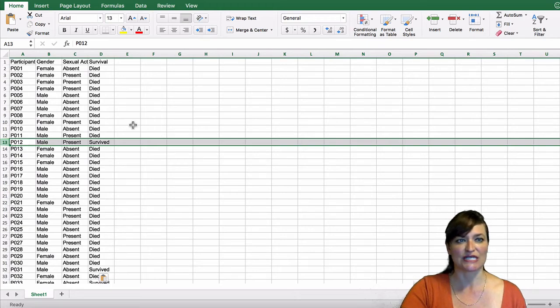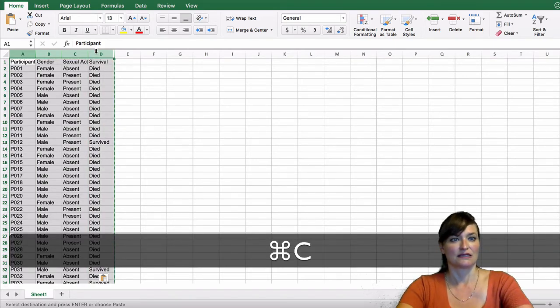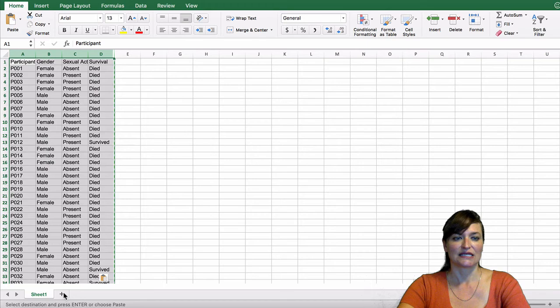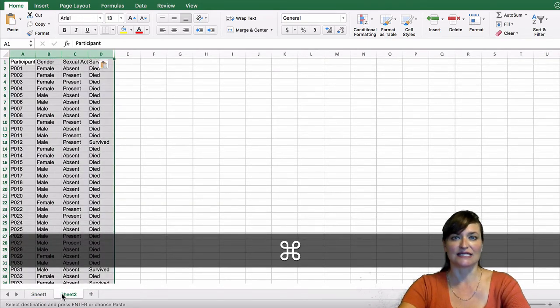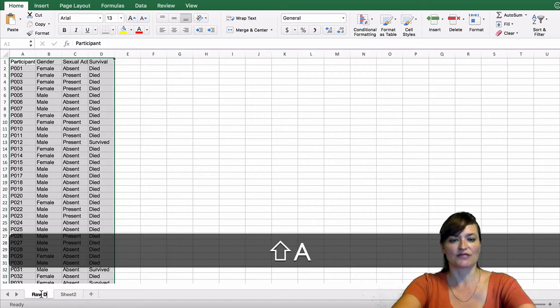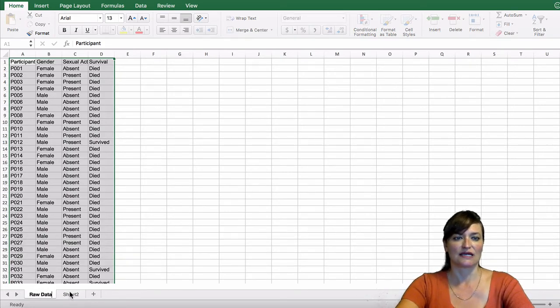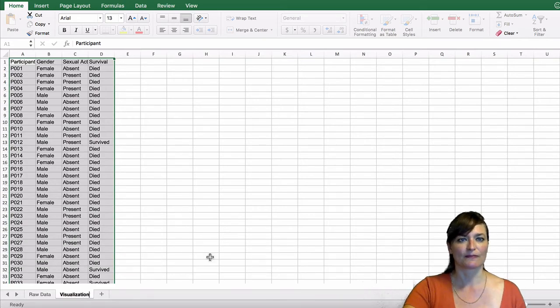This seems like a good time to practice our good habits of preserving the raw data. I'm going to select and copy that data, open a new worksheet and paste it. I'm going to go back to sheet 1, double click and call this my raw data sheet, and then come back to sheet 2, double click, and this will be the visualization sheet.